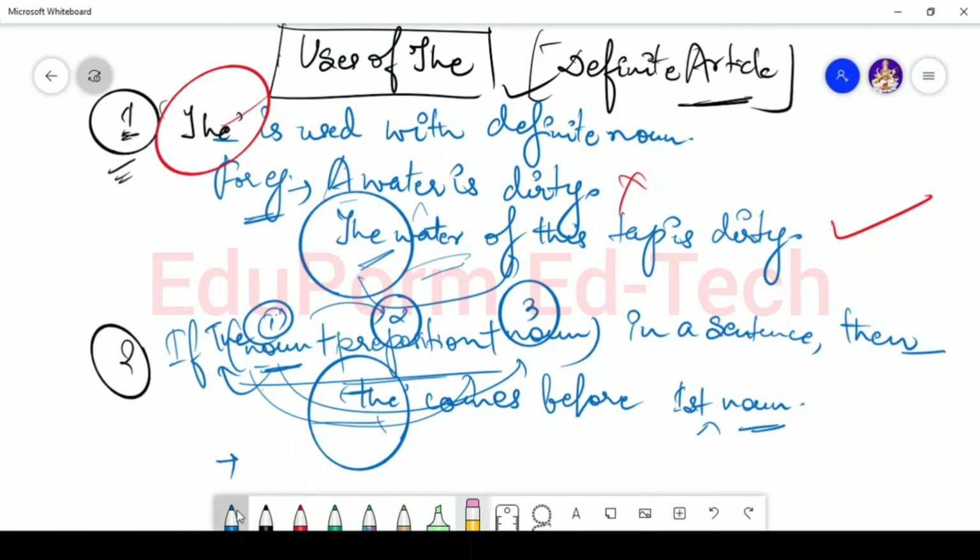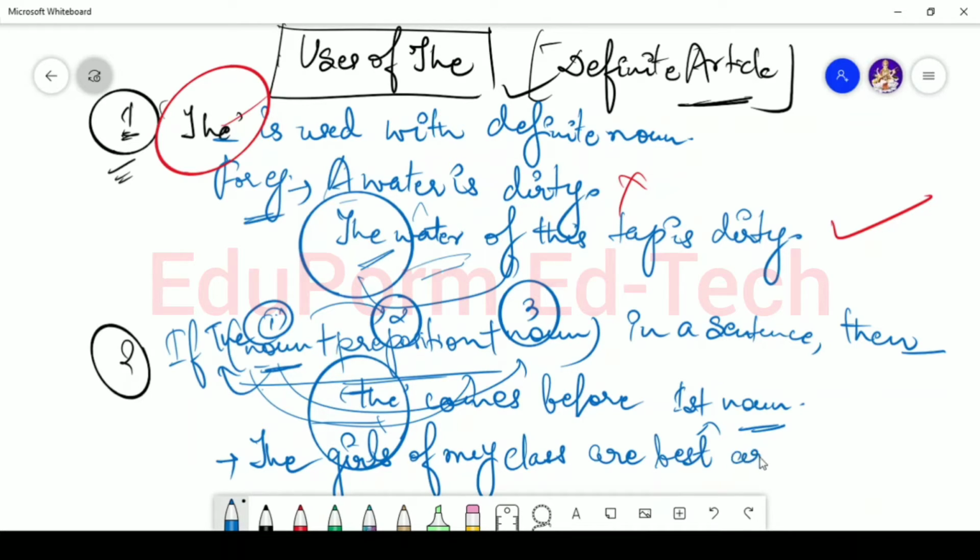If I say that the girls of my class are best artists. Okay. So in this sentence you will see that the sentence has girls. The girls of my class. The girls of my class are best artists.